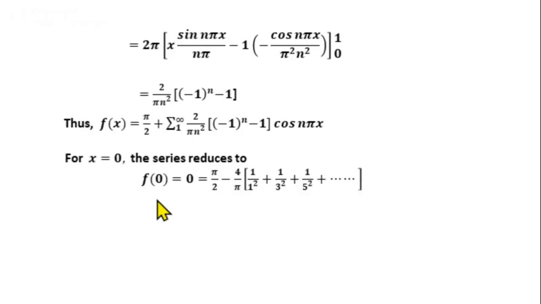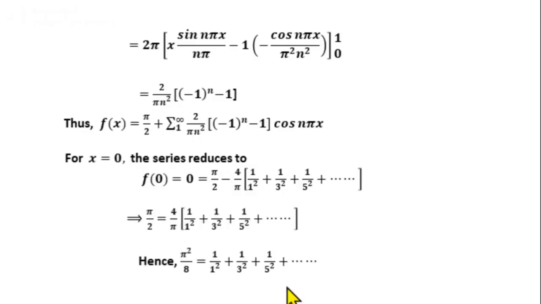Now by the definition of the given function f of x, we have f of 0 is 0. So in the next step, we rearrange and write. So we get pi square by 8 equal to 1 by 1 square plus 1 by 3 square plus 1 by 5 square plus etc., which is the required series that is given in the second part of the question.